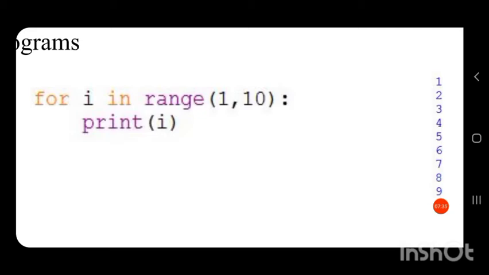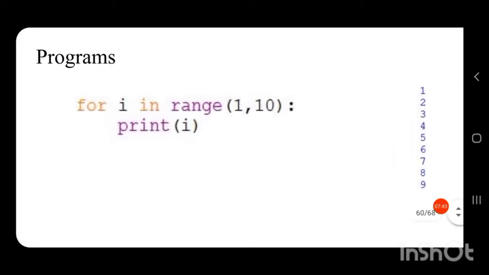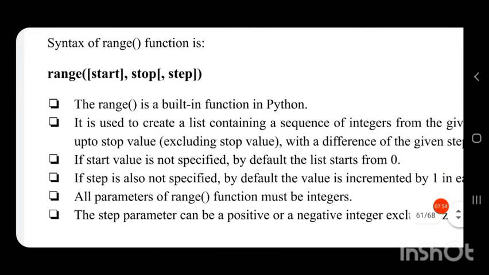Print I will not execute any time anymore. So to repeat a particular statement, here print I is repeated 9 times. To repeat a particular statement, we use for loops. We will see a few more examples.